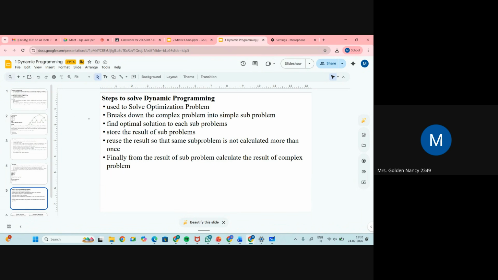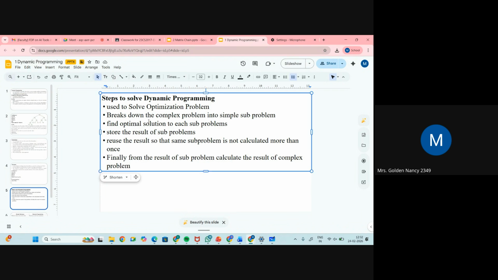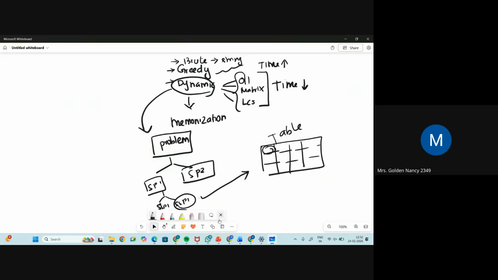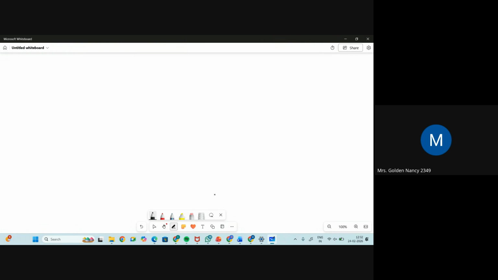So here we are not only finding the solution of a subproblem, we are also storing the solution of the subproblem in a table. Why are we storing it? Because we need to reuse the solution of the subproblem, and we use that subproblem solution to find the main problem's solution. Once we learn about matrix chain multiplication or any other technique that we are going to see, you will understand what dynamic programming is.